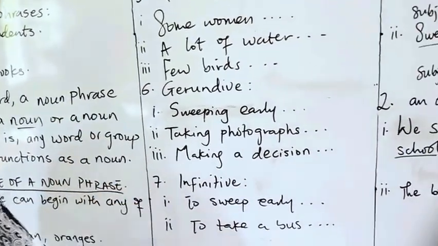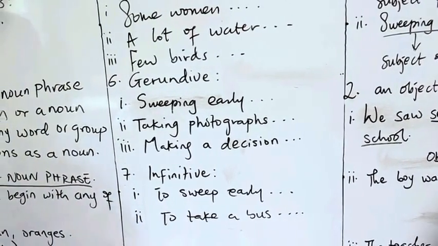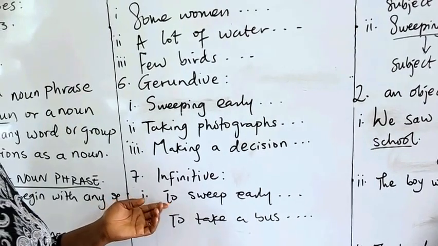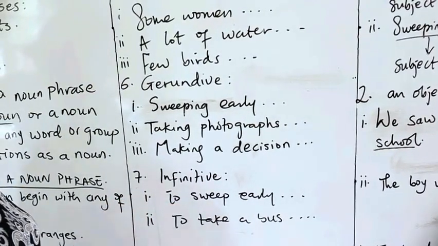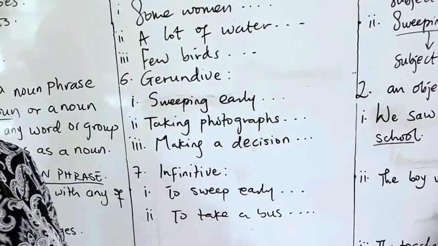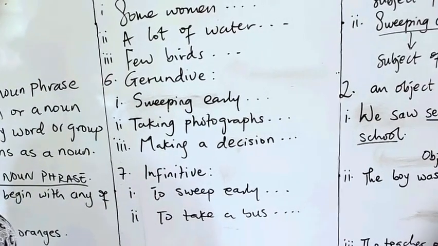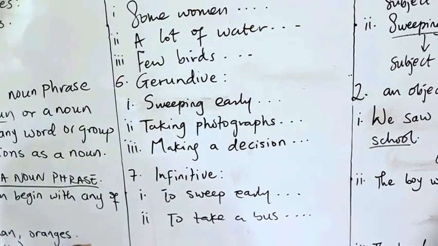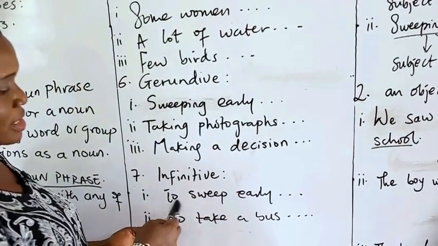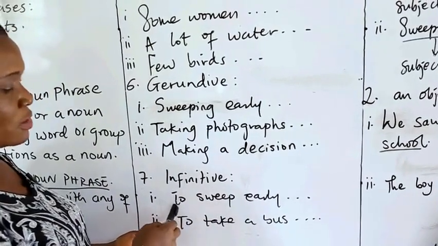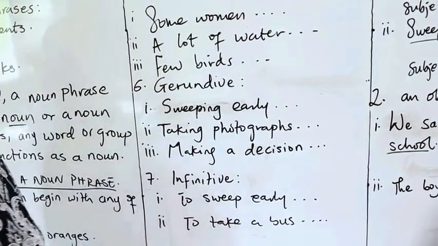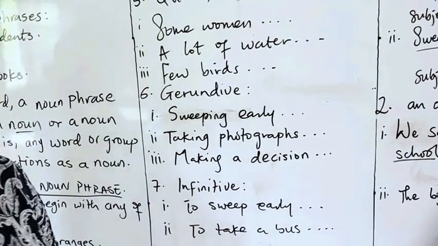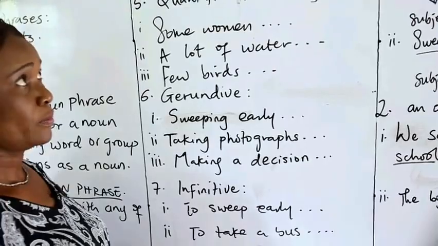Number 7, infinitive. Infinitives are words that start with to plus verb. We have to sweep early. That's a noun phrase. We also have to take a bus as another noun phrase. Some students misunderstand this and they overlook to and look at sweep and call it a verb. In this case, to sweep makes up a noun phrase and not a verb.